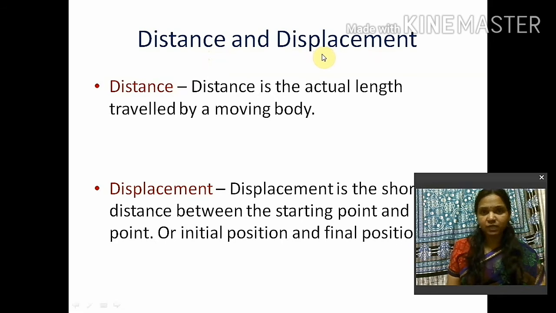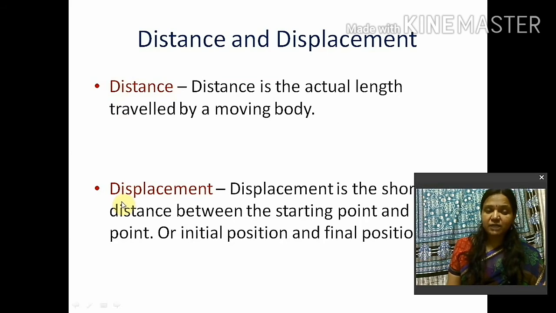Now what is displacement? We know that distance is the distance traveled by a particular object, or distance is the actual length traveled by a moving object. That object may be moving in a straight direction. That object may be moving in a zigzag direction. So it will be the actual length. As in the morning when we usually take the bus for school, that bus moves in many directions. So the particular distance traveled by that bus is the actual distance covered by us.